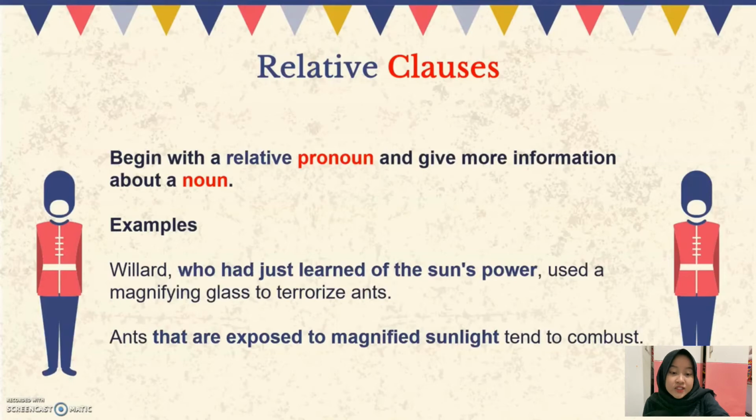And let's continue. Ants that are exposed to magnifying sunlight tend to combust. Both of them have a relative pronoun. The first one is who and the second one is that, followed by a clause with extra information.